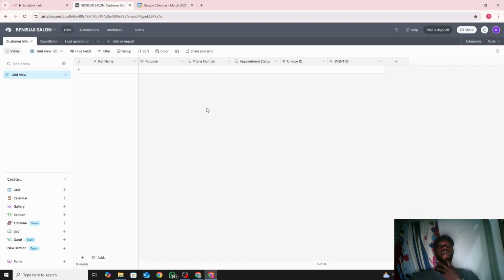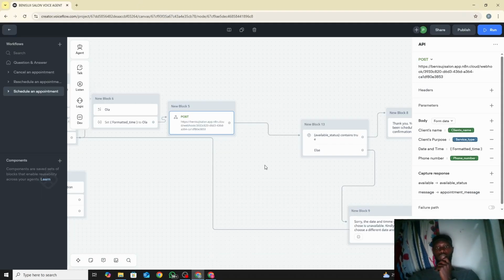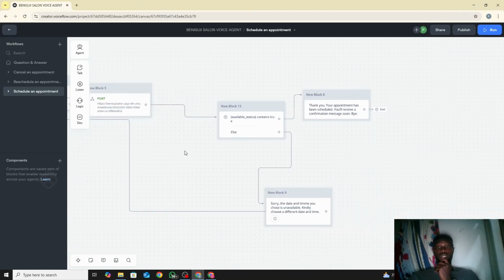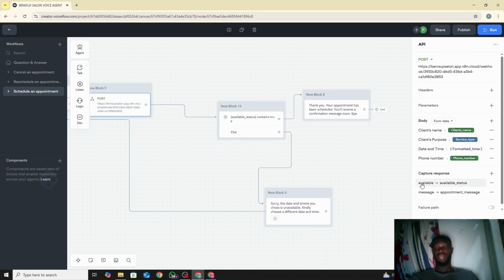So let's go back to Voiceflow. Like I said before, don't forget the thing we used there. Let me explain this one first. Available: remember, I explained available there. Your available has to be the same thing. The answer we got from available, we saved in a variable called available status. Then the message we set as appointment message. So that was what we did.